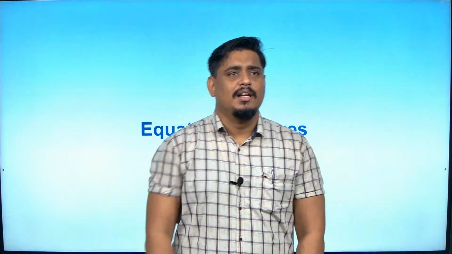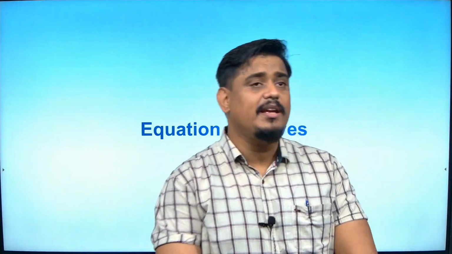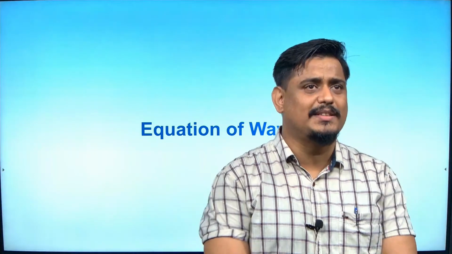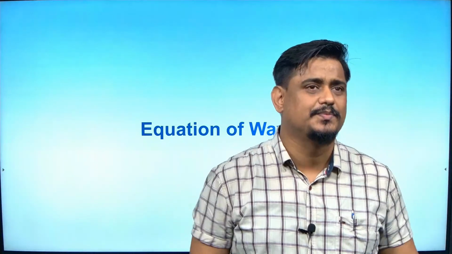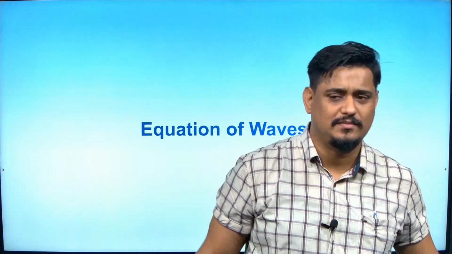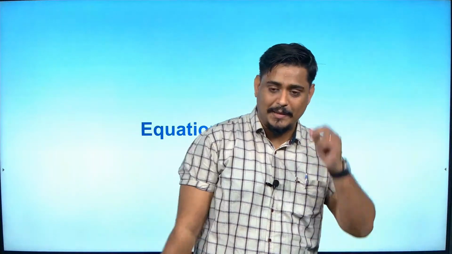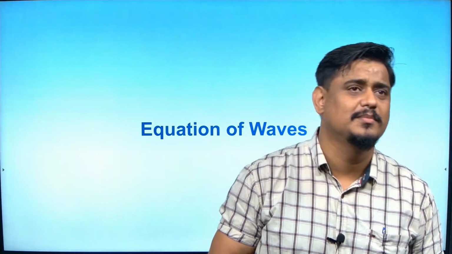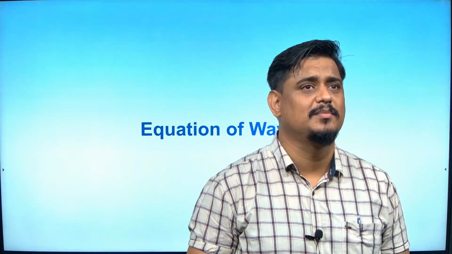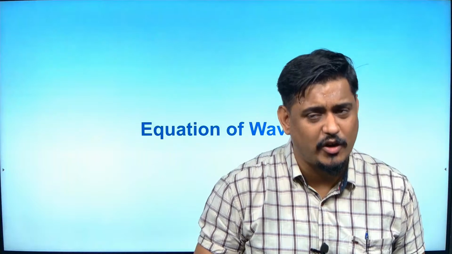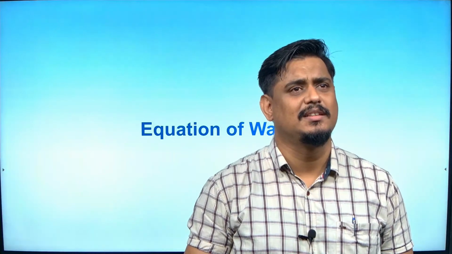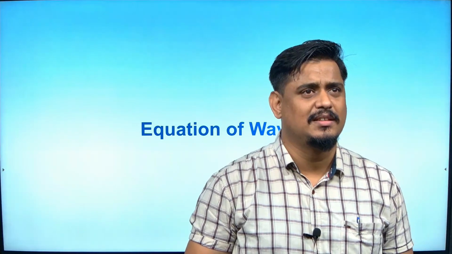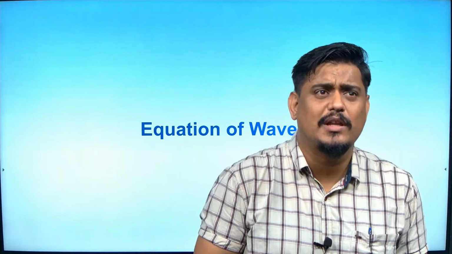Shweta Shinde, tell me what is angular frequency? 2 pi by T, sir. 2 pi by T is angular frequency. Good. It is also called as? Angular velocity, isn't it?